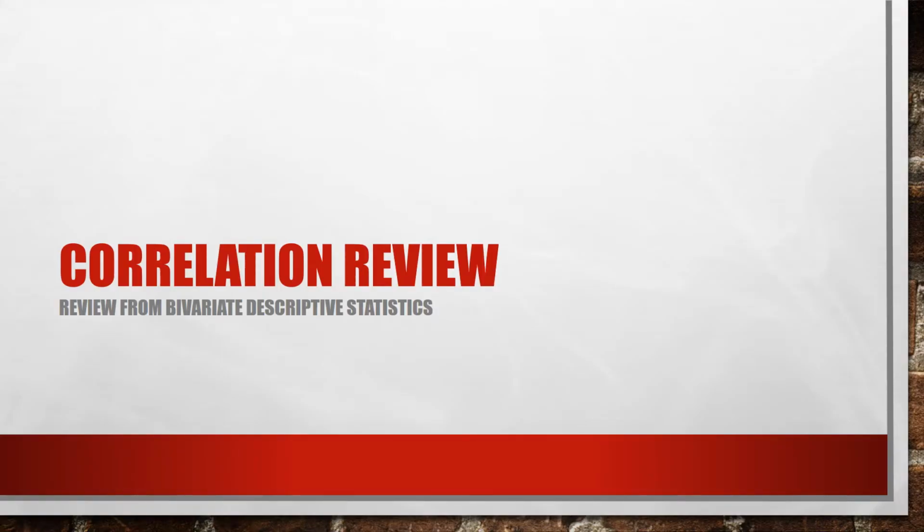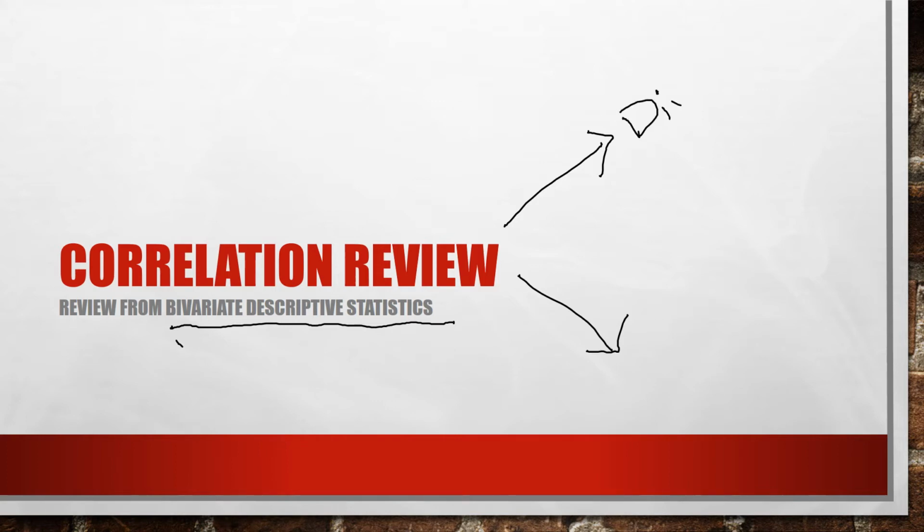So particularly in this video, I'm going to review correlations, and I'm going to talk about two things. But if you need more review, you should go back to the bivariate descriptive statistics phase. Particularly in this video, I'm going to talk about the direction of a correlation and also the strength. So remember, direction is if it's positive or negative, and strength is how weak or strong it is.